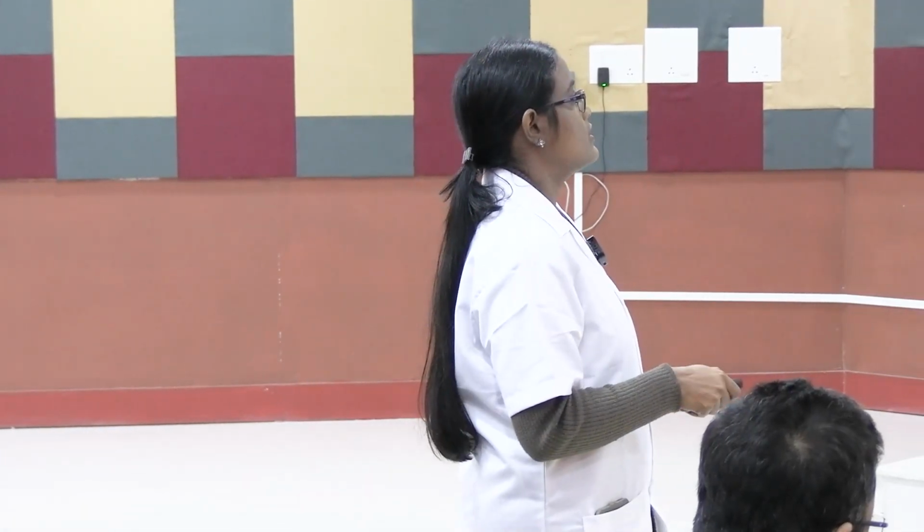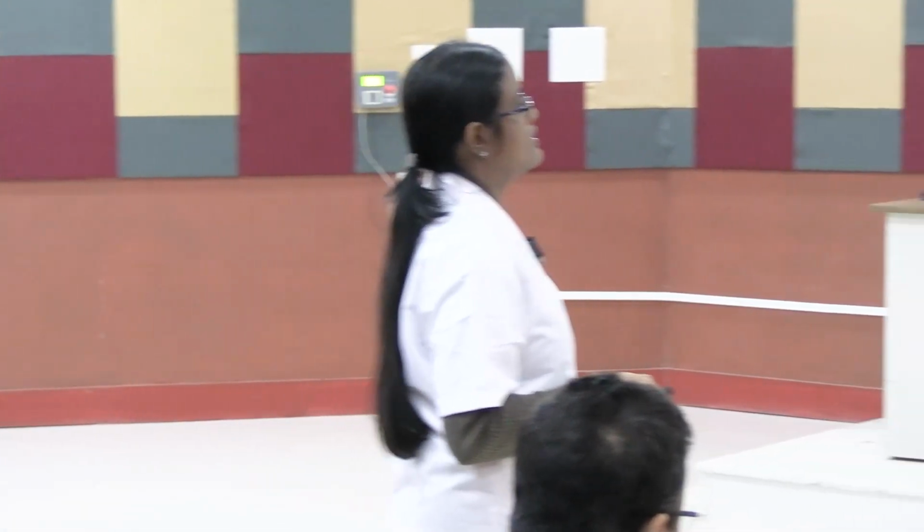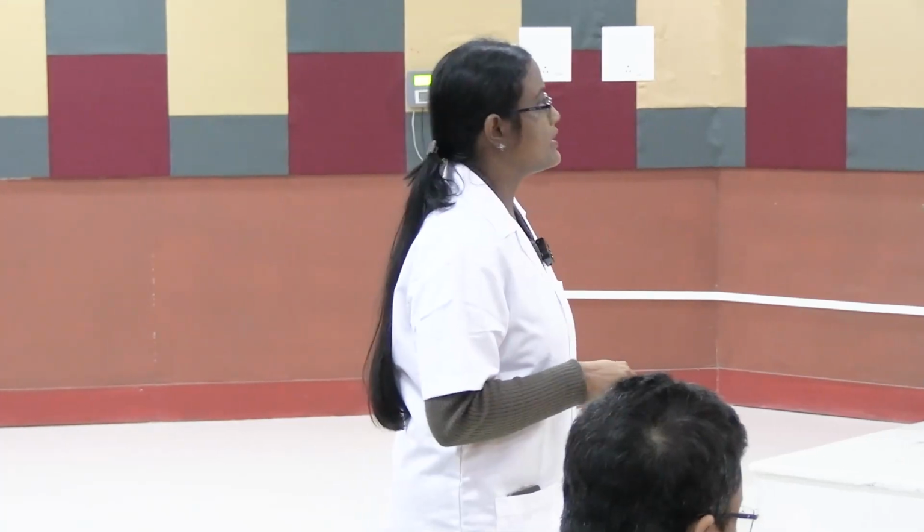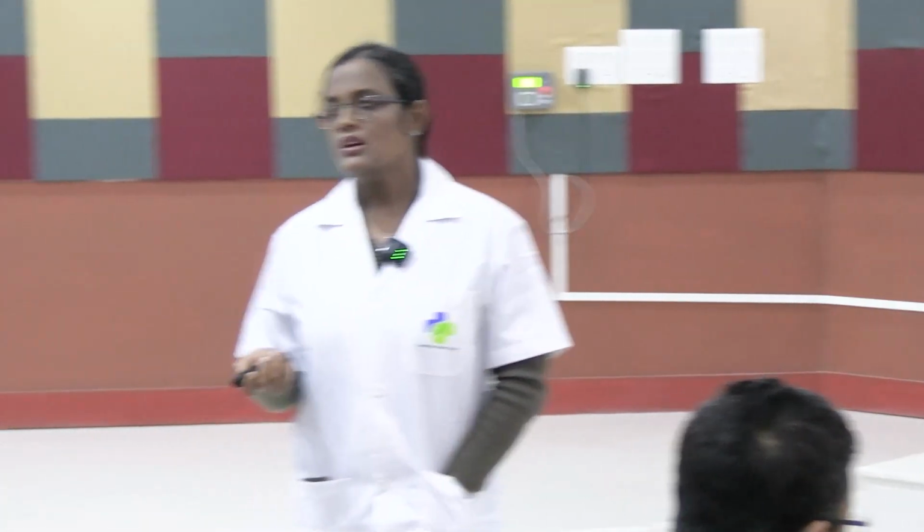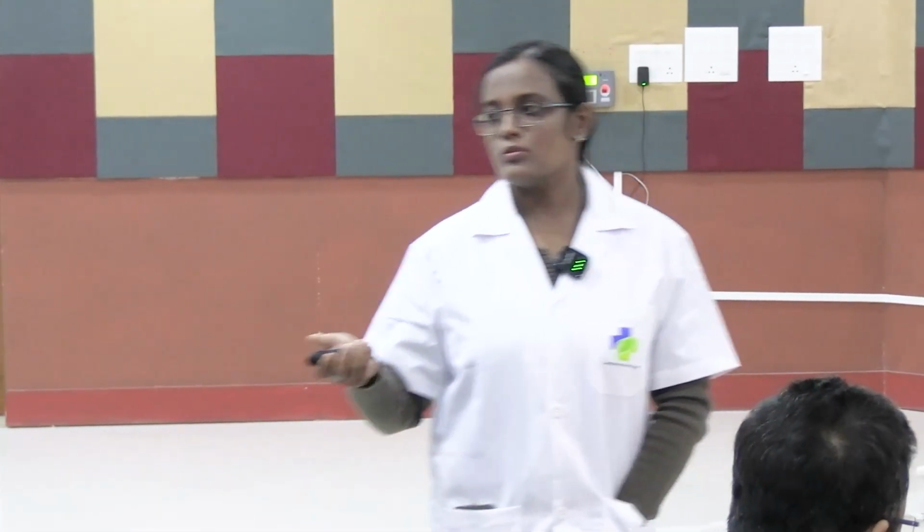Diuretic use. Diuretic basically means something that causes diuresis, that is, increased urine output. Diuretic is any medicine which causes diuresis. Osmotic diuresis, what is osmotic diuresis? Whenever there is high osmolality, I mean in case of hyperglycemia. We know that hyperglycemia causes polyuria, so it is basically osmotic diuresis.